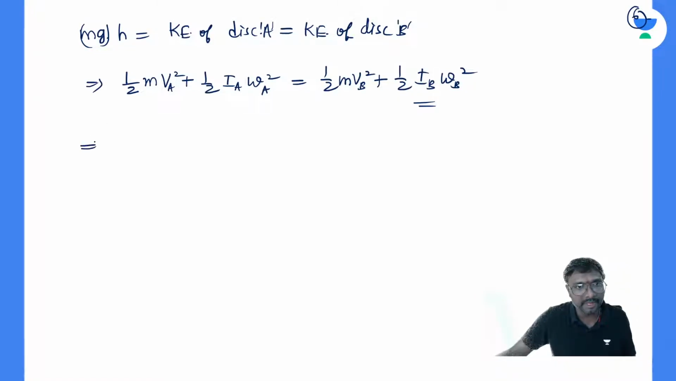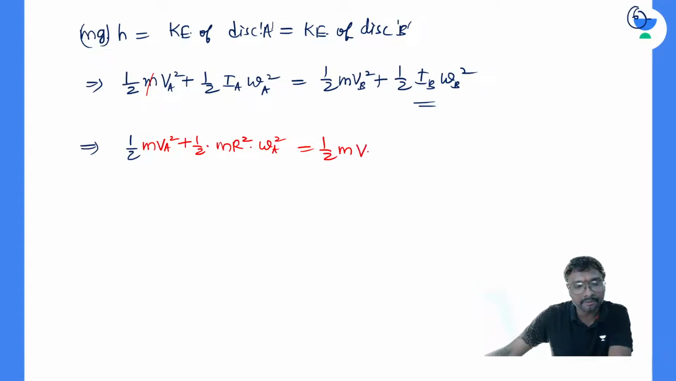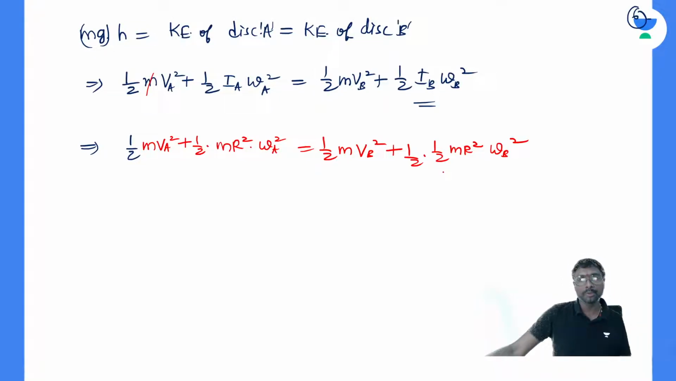Now how can you get all of it? If you just substitute the I values, IA and IB, m cancels everywhere. So half into m into VA square plus half into IA, which will be equal to m r square into WA square, equals half into m into VB square plus half into m into r square into WB square.